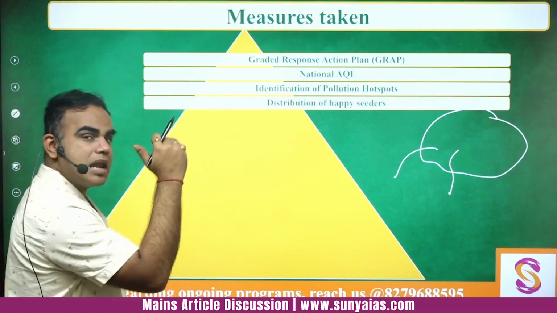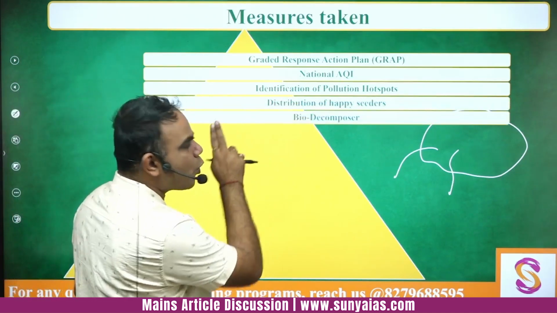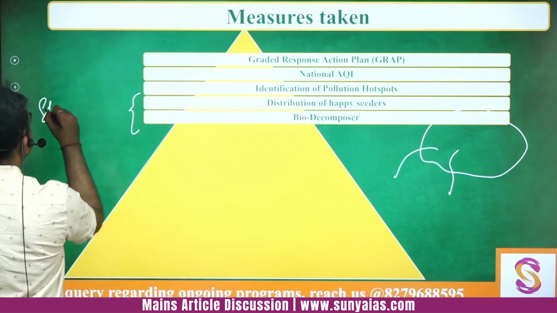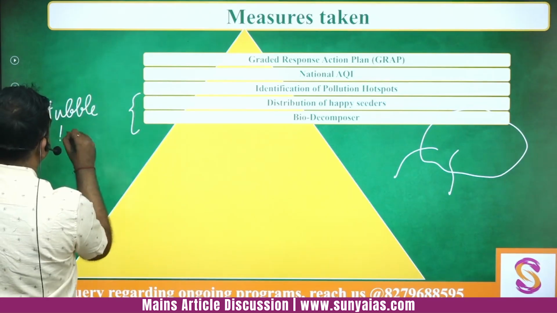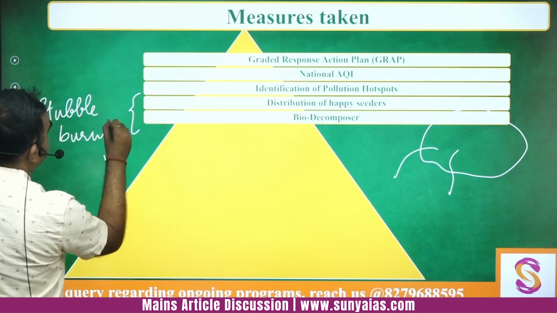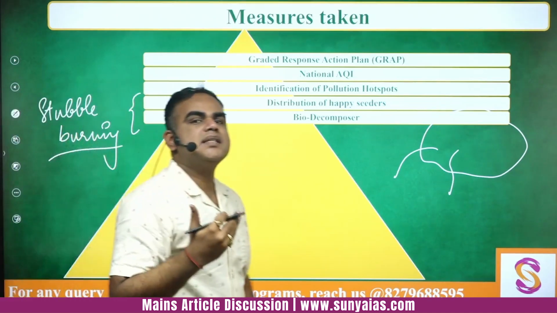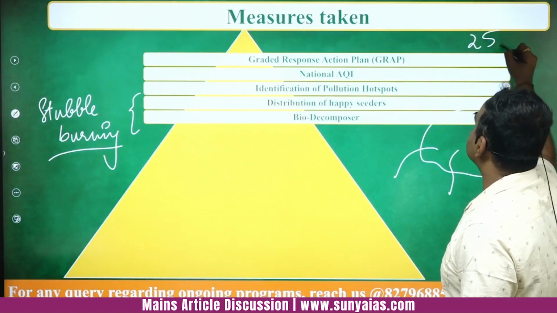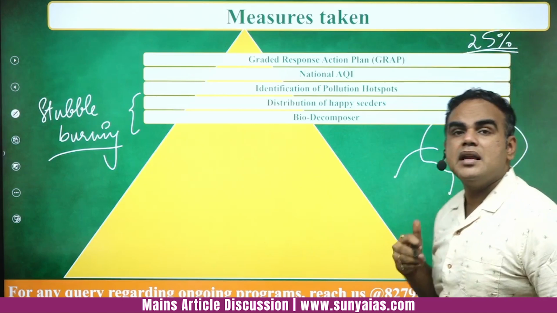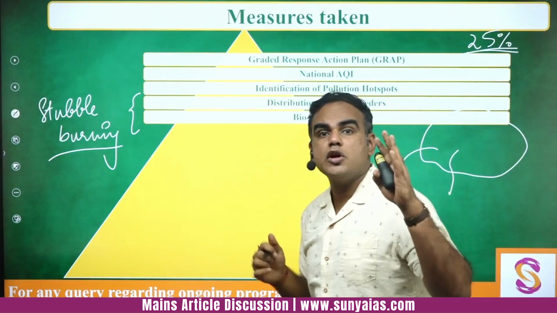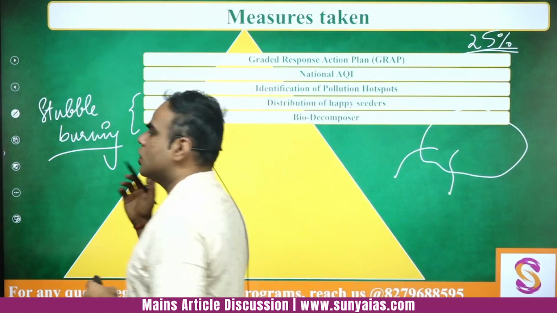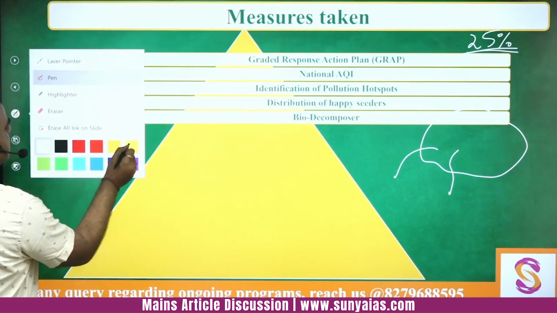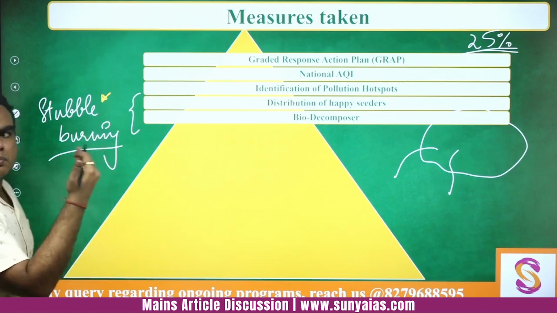Okay, now there are two points. This is specific to tackle the problem of stubble burning. According to the data by SAFAR, what we had seen is that stubble burning is contributing 25% of Delhi's air pollution. So something which is contributing almost a quarter, 25%. So in that case, how to deal with it? Okay. So there are two particular solutions.